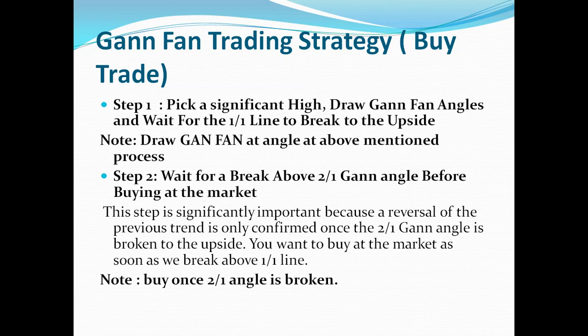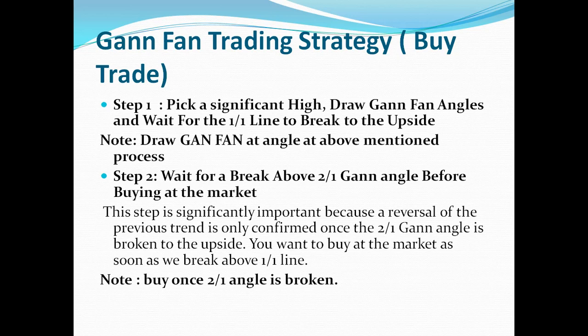First, you have to pick a significant high, draw the Gann angles and wait for the lines to break to the upside one by one. Note, draw the Gann fan angle using the above mentioned process. Step 2, wait for above the 2 by 1 Gann angle before buying the market.